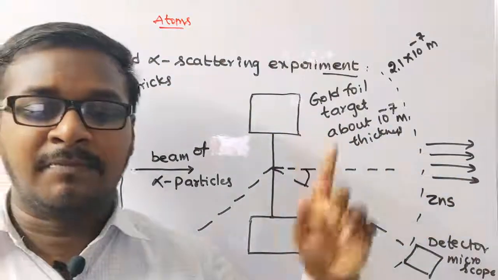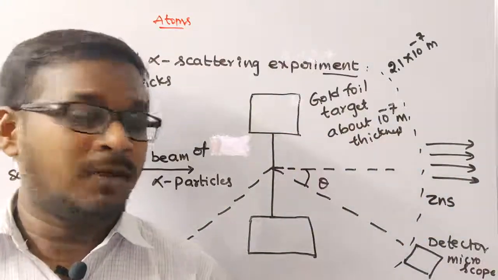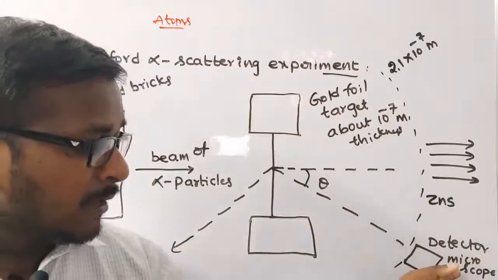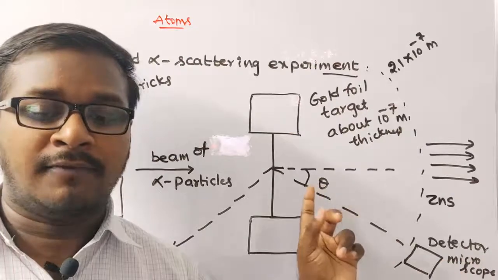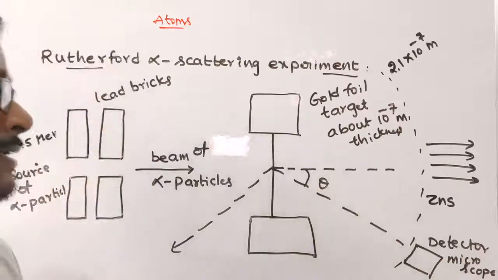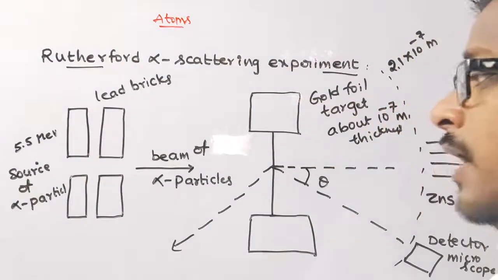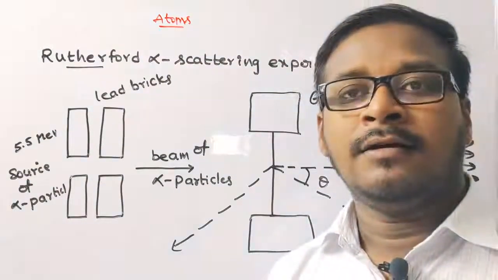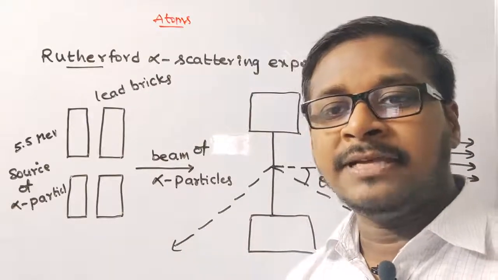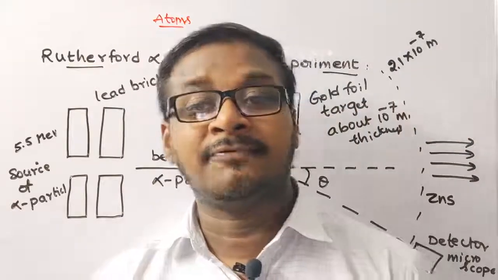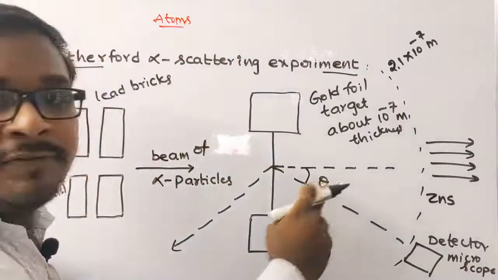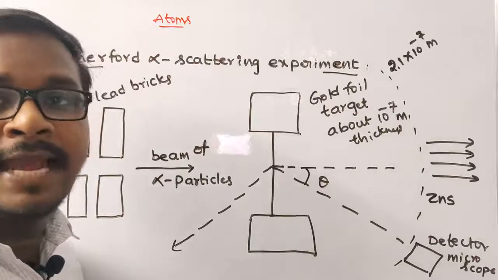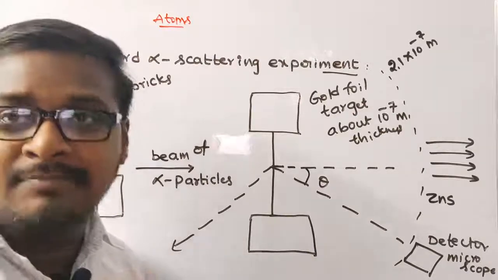These flashes may be viewed through a microscope. The number of scattered alpha particles may be studied as a function of the angle of scattering, theta. So what are the observations in this experiment?